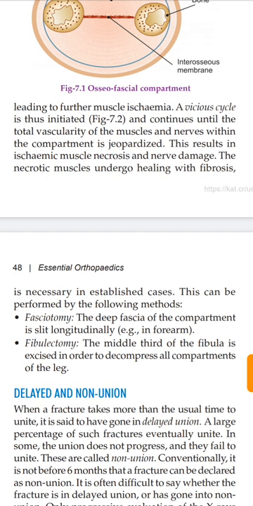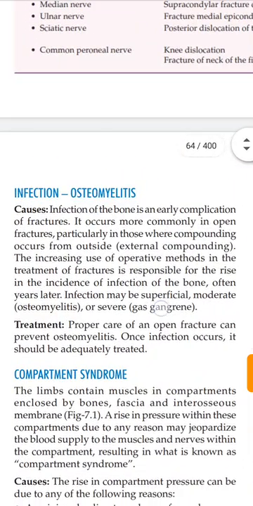Fasciotomy and fibulectomy. In fasciotomy, the deep fascia of the compartment is slit longitudinally, mainly in the forearm. In fibulectomy, the middle third of the fibula is excised in order to decompress all compartments of the leg. So this is compartment syndrome.